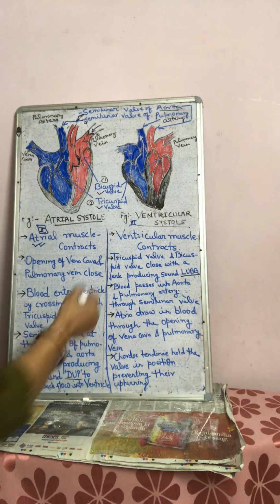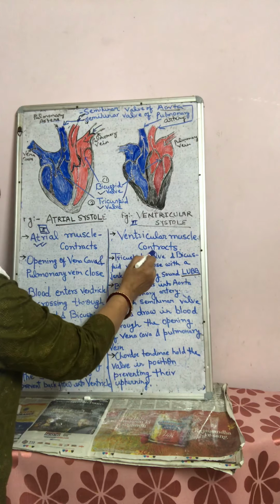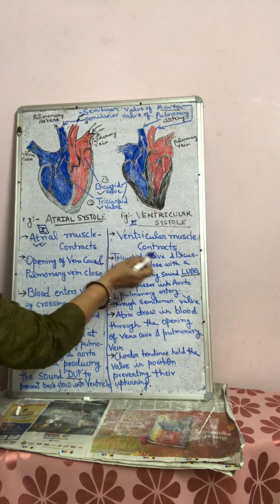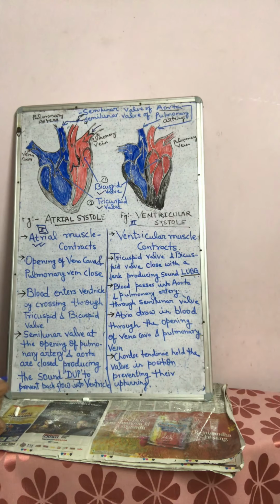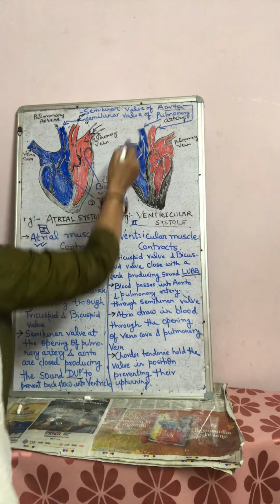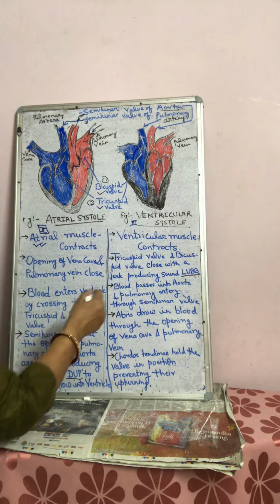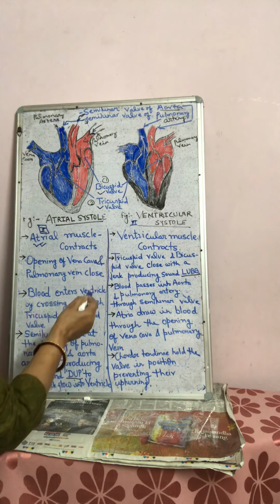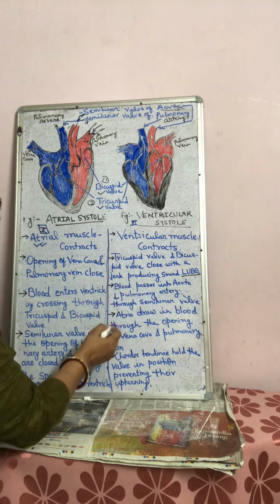Now look here. Ventricular muscle contracts. Tricuspid and bicuspid valves close with a jerk, producing sound lub. Blood passes into aorta and pulmonary artery so that it can be supplied to each and every organ of our body and to the lung also, so that oxygenation of blood can take place.